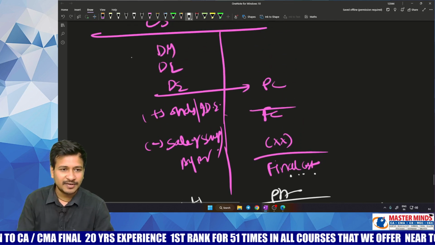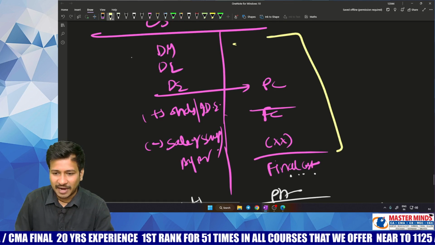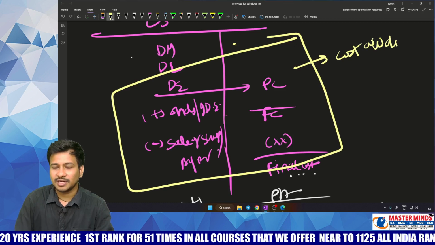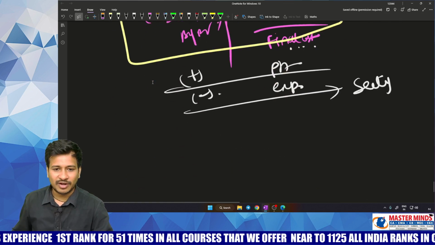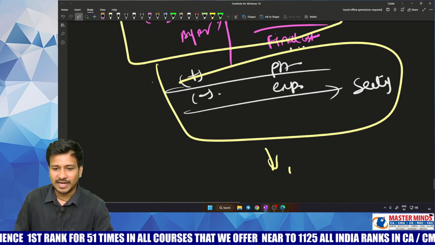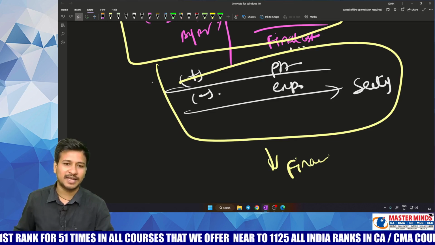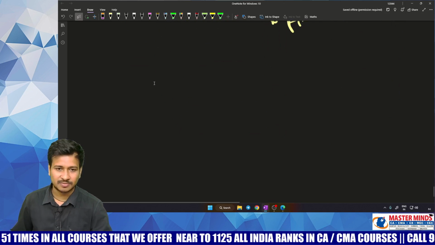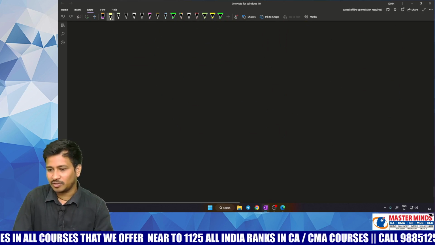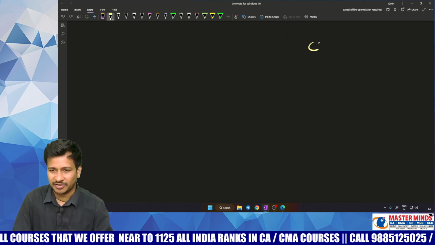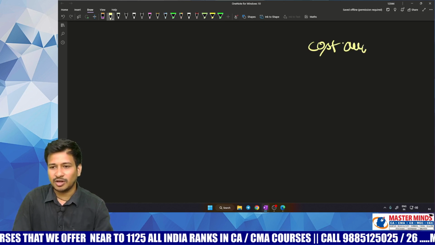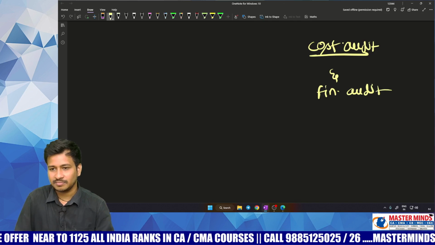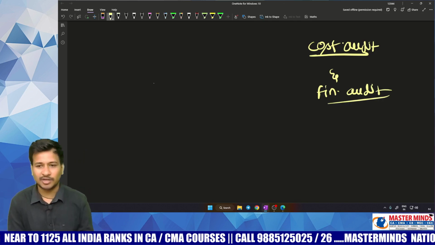So for your information, up to this part, cost audit shall be dealing with. From this part, financial audit shall be dealing with. So this is the major difference between these two things. So just take care. Would like to have a proper revision and a proper reference between these two things. Number 1 is all about cost audit and number 2 is all about financial audit. That is like general audit.